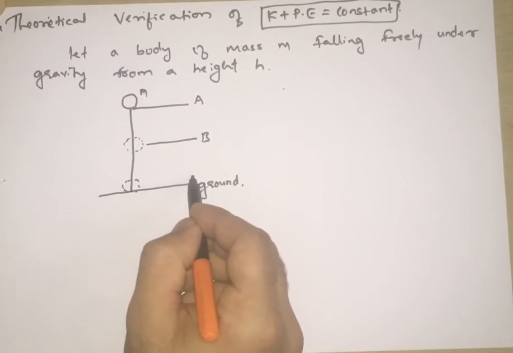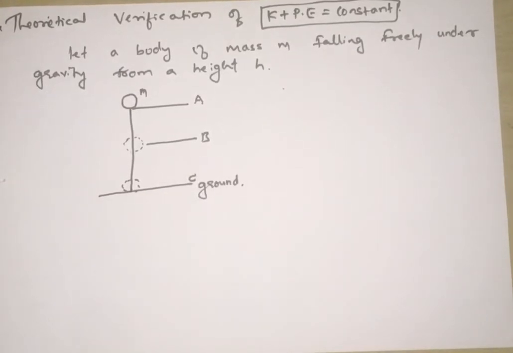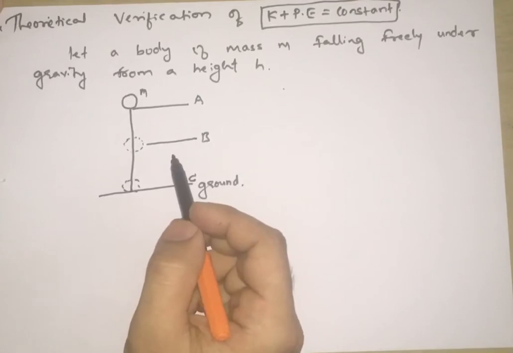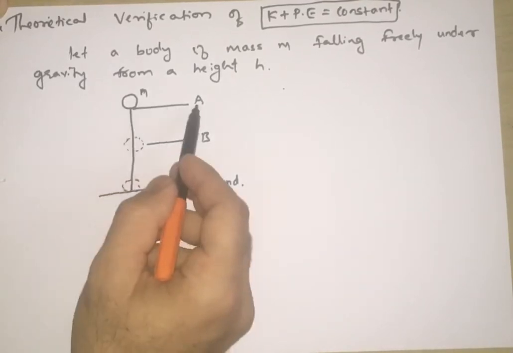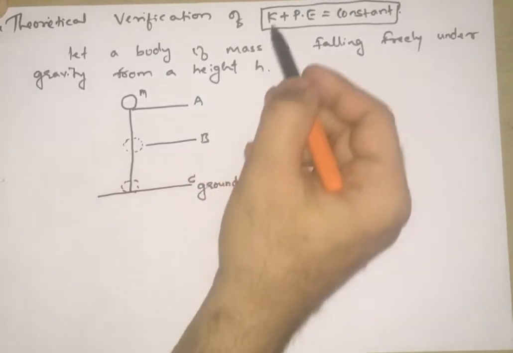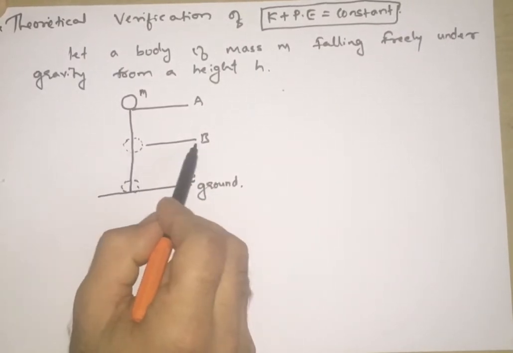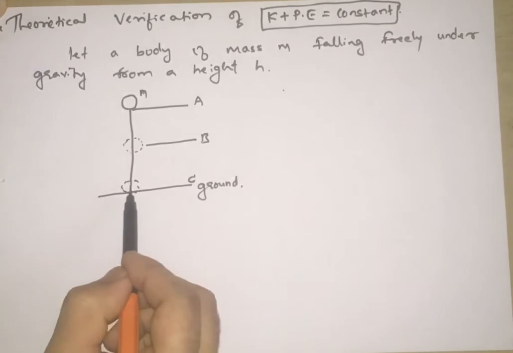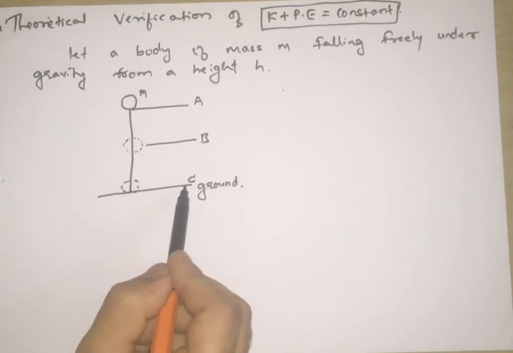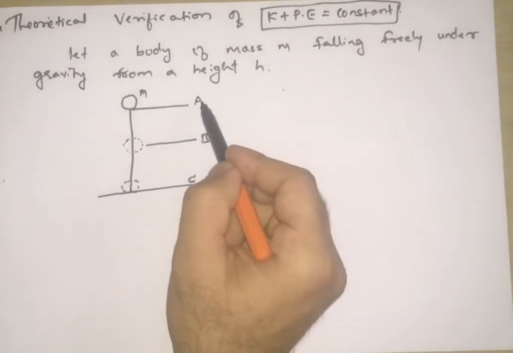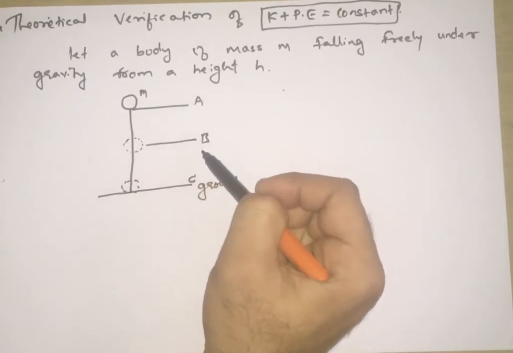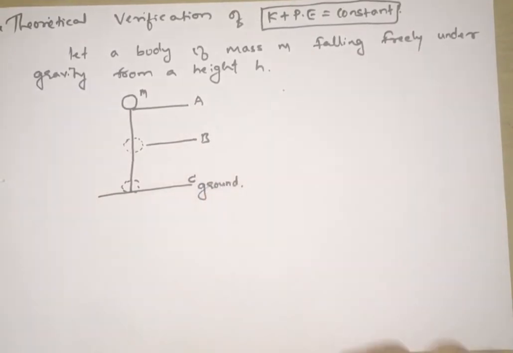That is point C I will write. So what happens to the sum of kinetic energy and potential energy at A, B and C? We have to check whether it is constant or not, we'll see.